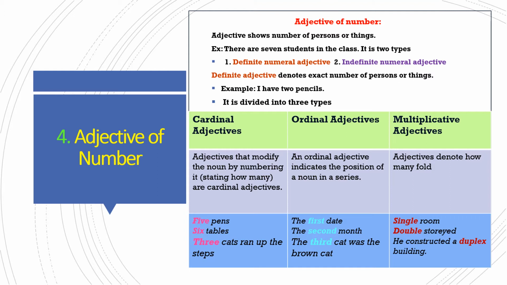Multiplicative adjectives are the numeral adjectives describing an object as repeated a certain number of times or as consisting of a certain number of parts, such as single, double, which we can say duplex, triple, or quadruple, or twofold, threefold, fourfold, fivefold, etc. So here we can see the example. He constructed a duplex building. Building is a noun. Duplex is the multiplicative adjective.